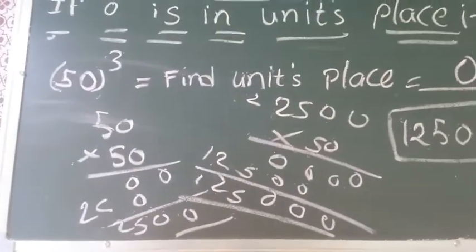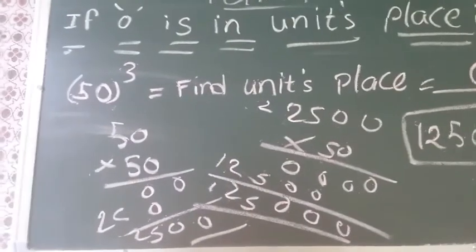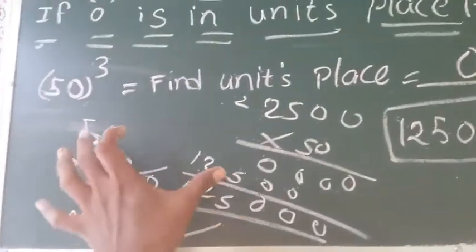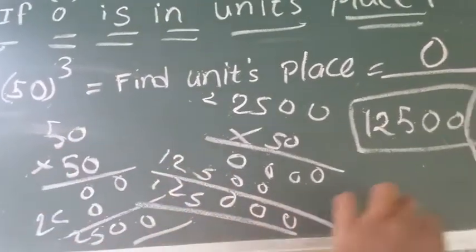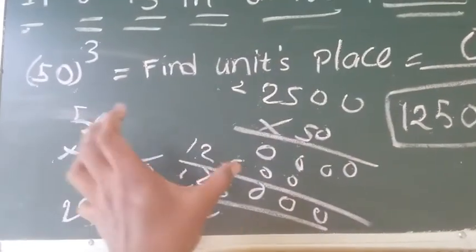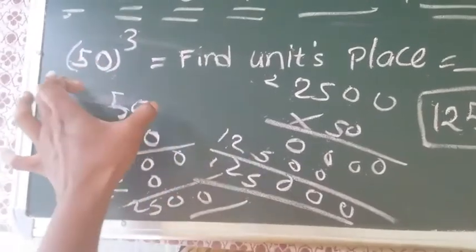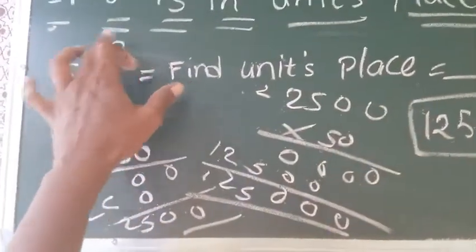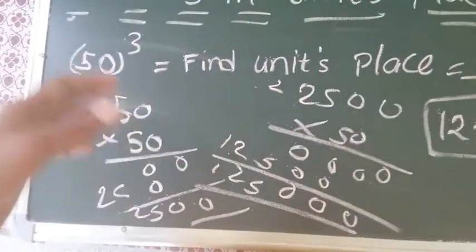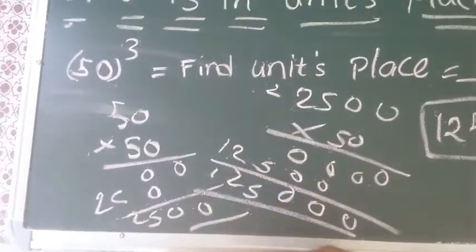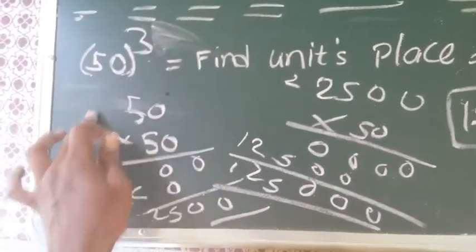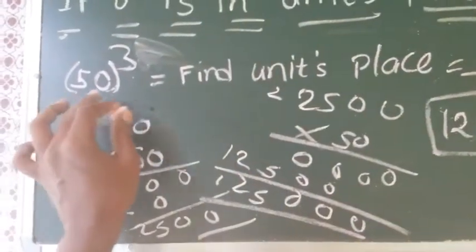See the question, they asked only to find the units place. They didn't ask for the cube of 50. So we don't need to find the cube of 50 with this much calculation. We can directly say the units place of this number 50 cube is 0, because 0 power anything is 0. We have already learned this previously. Here the power is very small, so I calculated the 50 cube.